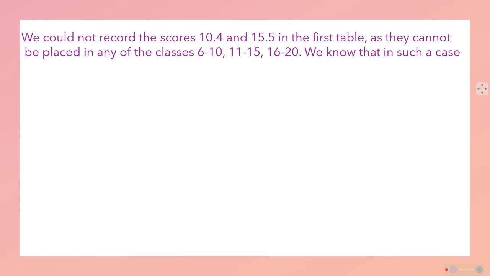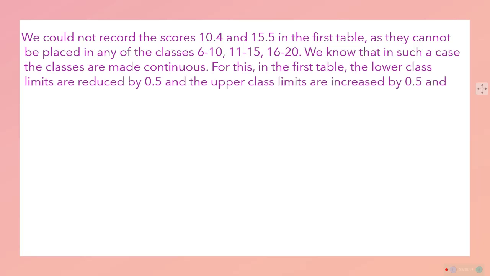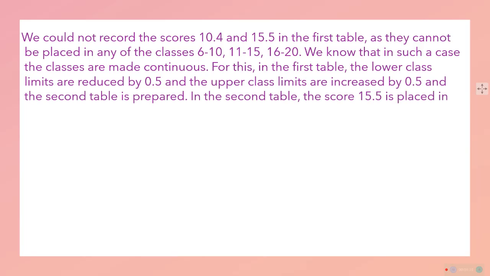So we could not record 10.4 and 15.5 in the first table, as they cannot be placed in any one of these. So naturally we made an arrangement by subtracting 0.5 from the first class and adding 0.5 in the same class.